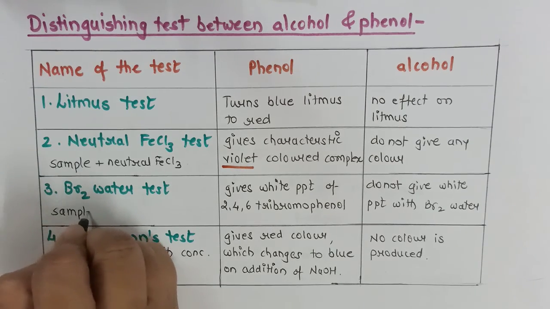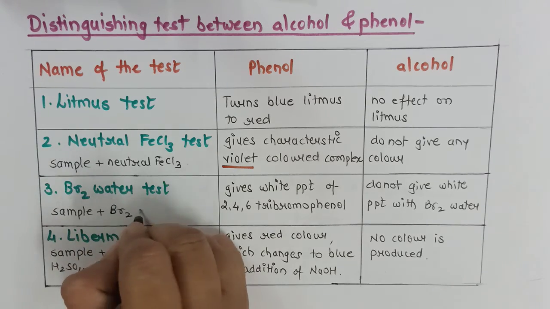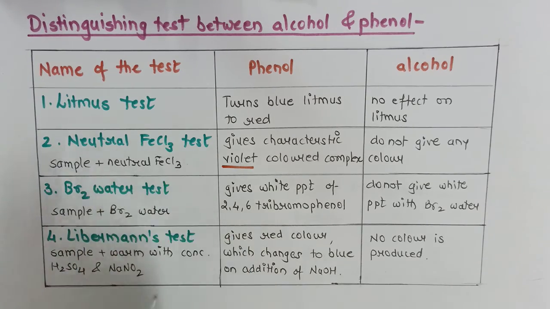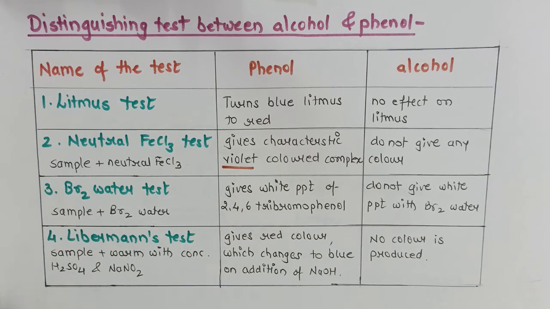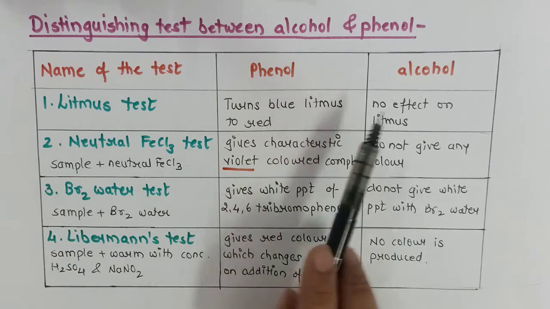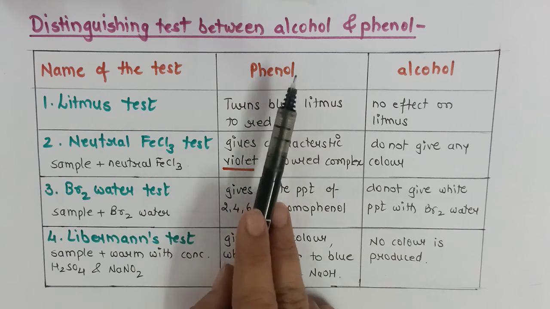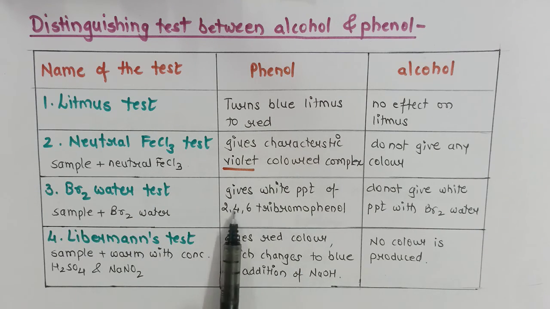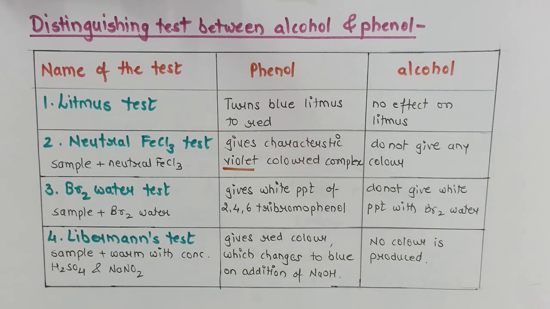We take the given sample and add some amount of bromine water. This is how you will perform it in your lab, and while writing your theory answers, simply give the heading and the result. Just now we have seen that if it is phenol, it will give a white precipitate of 2,4,6-tribromophenol, whereas with alcohol there will be no impact.